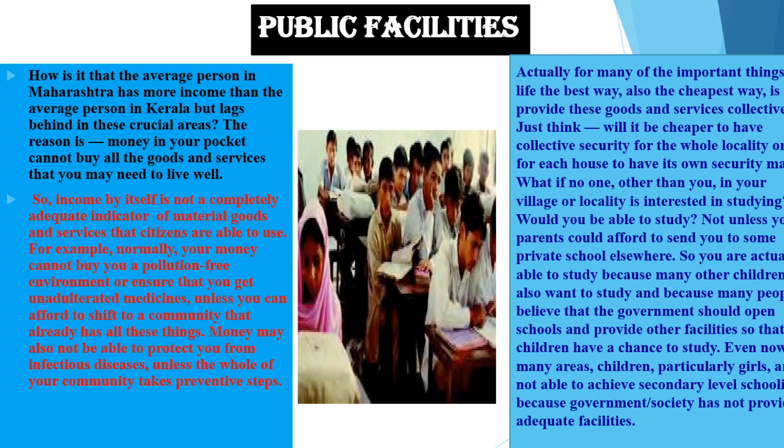Yes, even now in many areas, children, particularly girls, are not able to reach secondary level school. They are not able to complete their plus 2 also. The girls were not allowed, they were restricted, because the government or the society has not provided the equal facilities which boys are getting, or what the girl children needed in their schools.